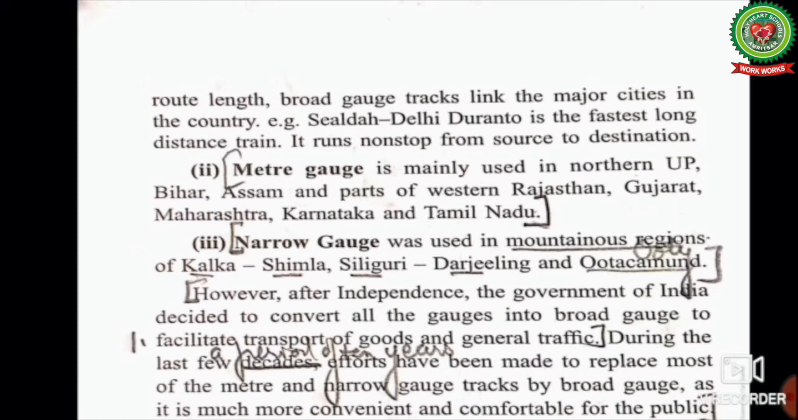Then we have narrow gauge. Narrow gauge was used in mountainous regions of Kalka, Shimla, Siliguri, Darjeeling, Uttarakhand or Ooty. However, after independence, the Government of India decided to convert all the gauges into broad gauge to facilitate transport of goods and general traffic. And now, most probably, the Indian government is successful in converting narrow gauges into meter gauges and meter gauges into broad gauge.